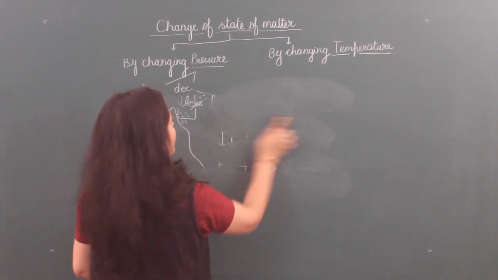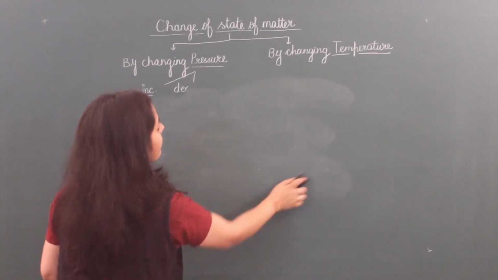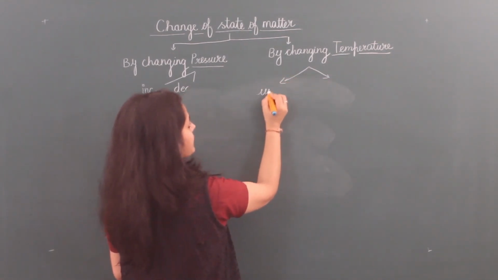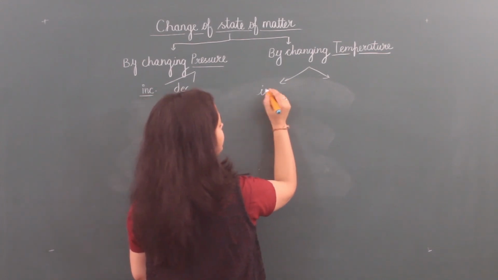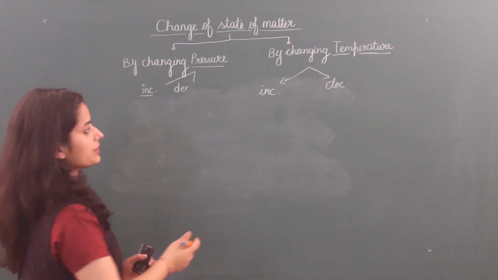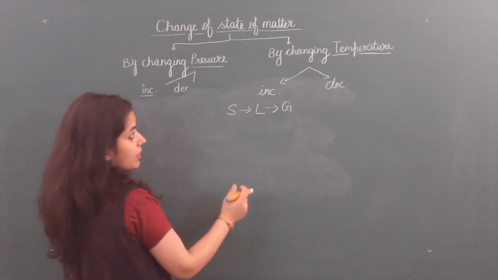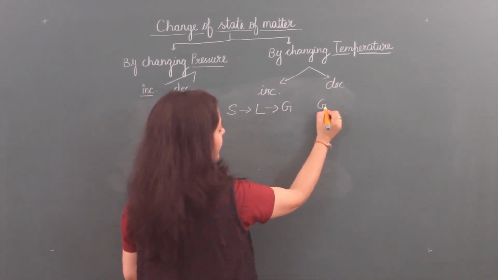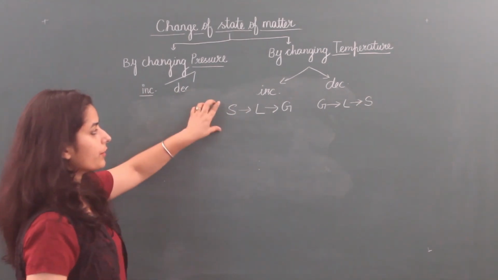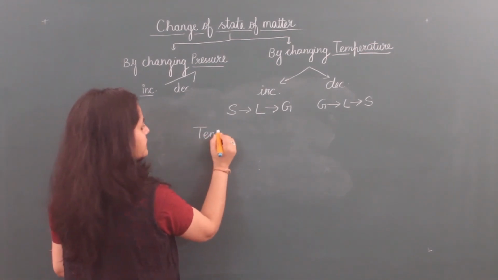Now I am going to start the next part of change of state of matter, by changing temperature. Here also we have to increase or decrease the temperature. When we increase temperature, solid converts into liquid and liquid converts into gas. When we decrease temperature, gas converts into liquid, liquid converts into solid. So before discussing these, first we are taking temperature scales.